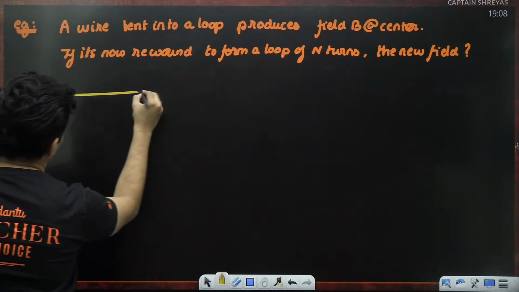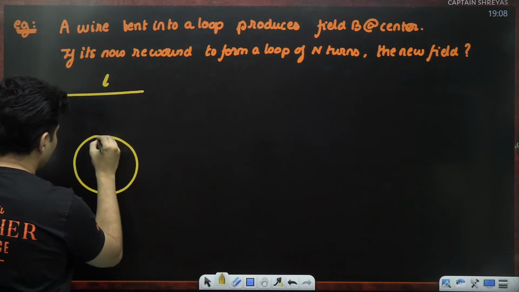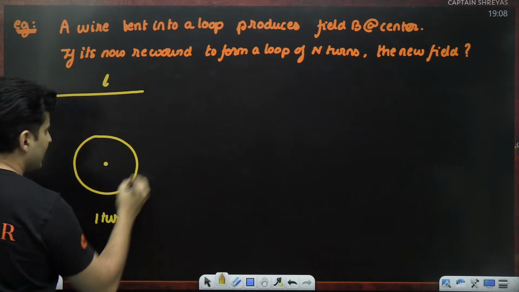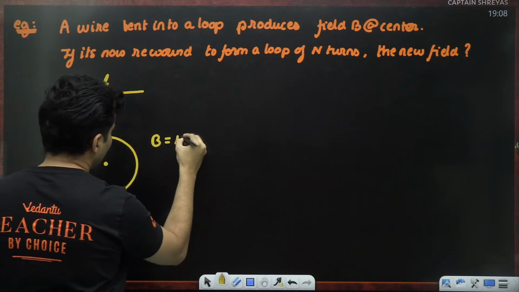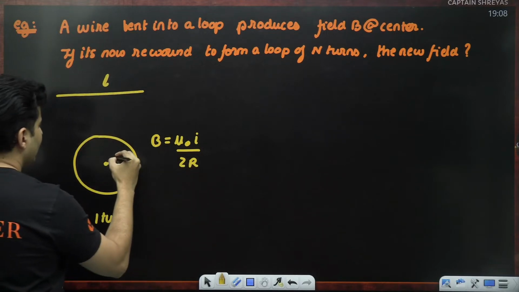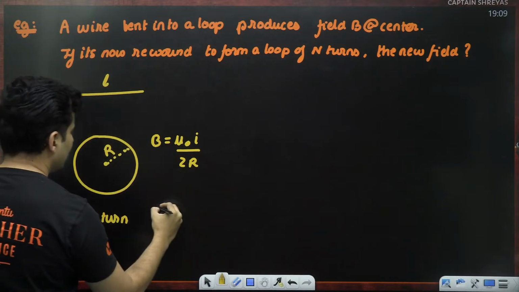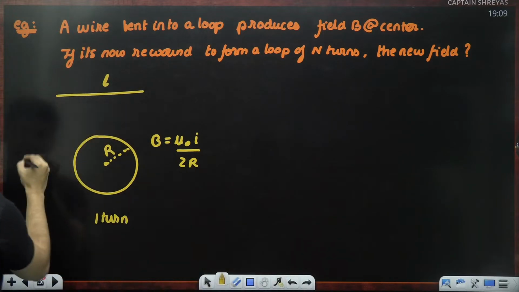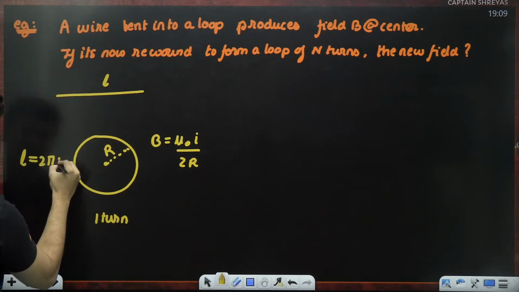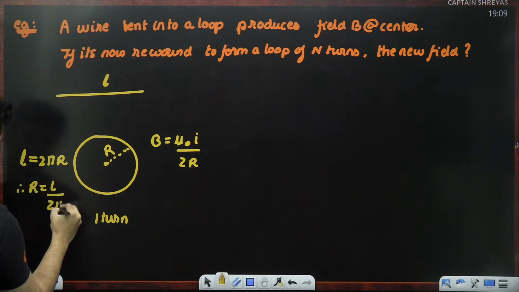See, I take a wire, maybe the length is L. I make it into a single loop. There is only one turn over here. At the center, the magnetic field will be mu naught I divided by 2r. But that radius will be related to the length. In fact, that length of the wire is the perimeter of the circle, so it is actually 2 pi r. Therefore, r is technically L divided by 2 pi.